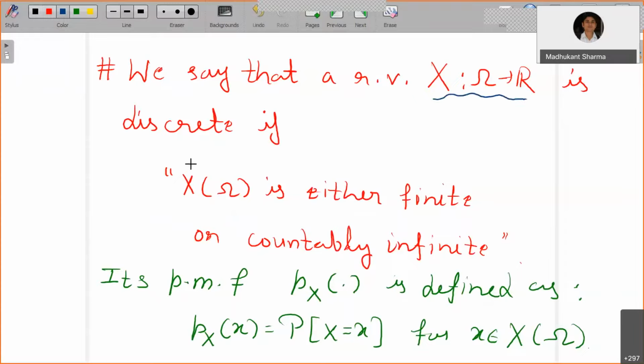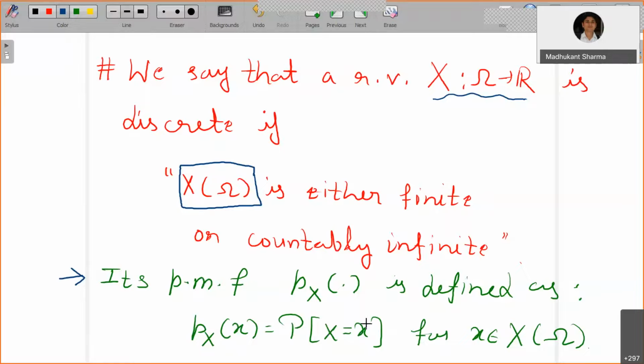Random variable X is said to be discrete if X of omega, which is the range of this random variable, is either finite or countably infinite. We have already seen some examples for that. So if the range of the random variable is either finite or countably infinite, we say that this is a discrete random variable, and we have defined its PMF, the probability mass function, as follows, given by P_X of x is equal to probability of X equals x.